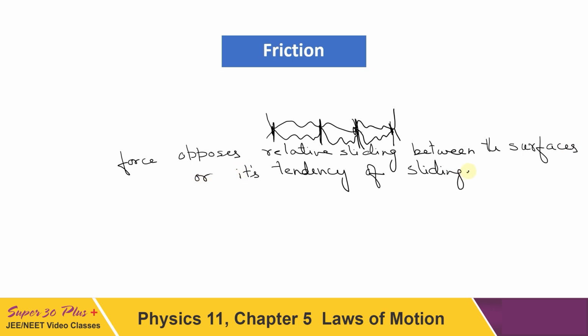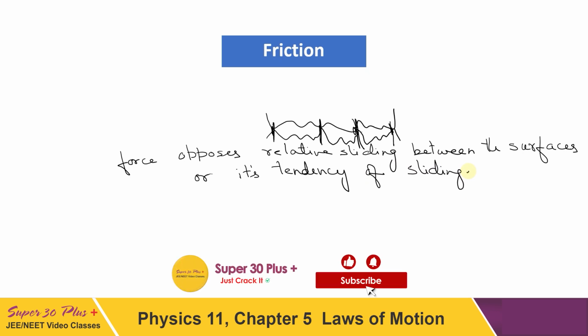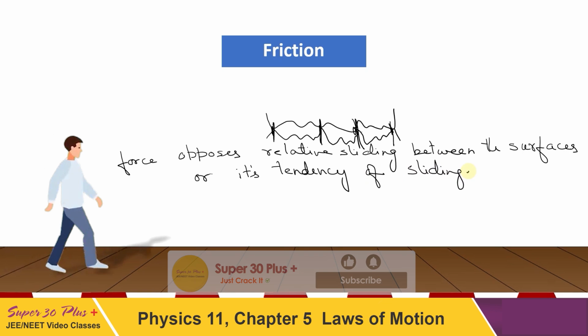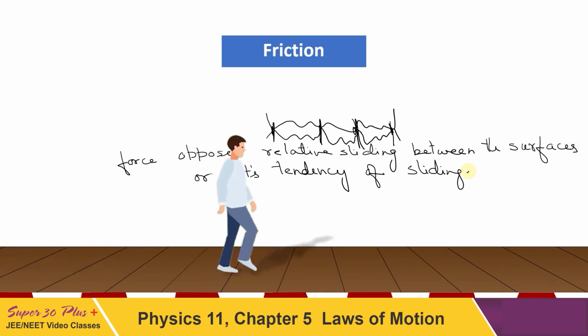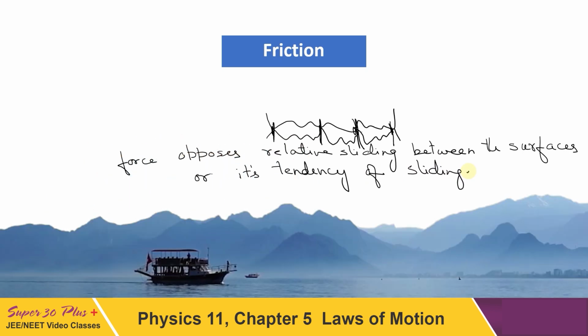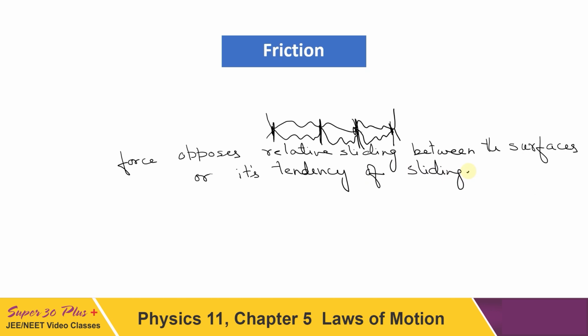Now you have seen what is the cause of friction, what is its origin, and what it does. Sometimes friction itself is responsible for the motion of a body, and in some physical phenomena like walking on the road, writing on the board, and a lot of other things, the phenomena can be explained with the help of friction, and friction is helpful in performing these things.